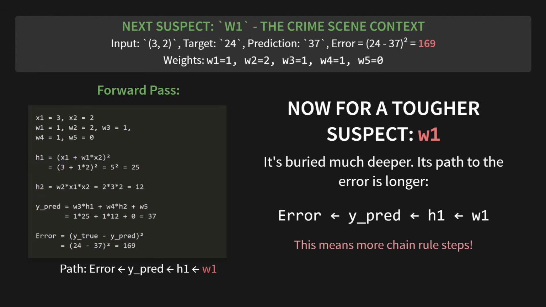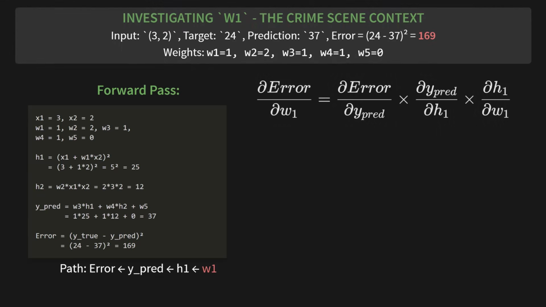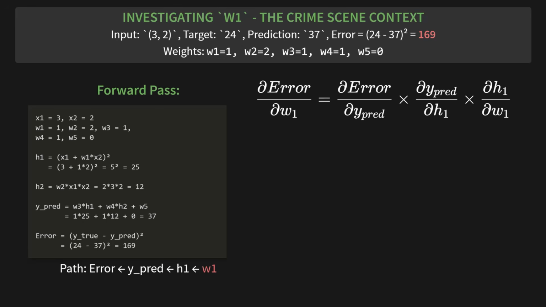Now for a tougher suspect, W1. It's buried much deeper. Its path to the error is longer. The error comes from the prediction, which comes from H1, which is affected by W1. This means more chain rule steps. Here's the longer formula. We need to find the derivative of the error with respect to W1. Let's walk through it. First, the derivative of the error with respect to the prediction.